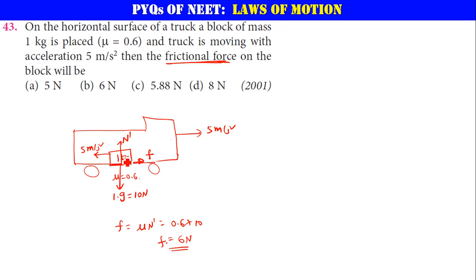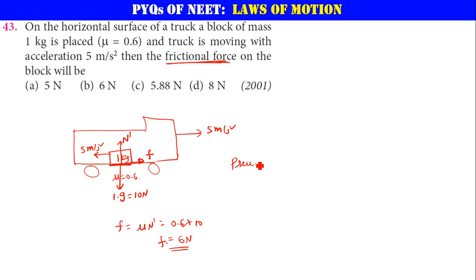Okay. This block is trying to move from this. So now if I apply F net is equal to ma here. Acceleration is in this direction. Therefore, friction will be acting in this direction. All right. So what is F net here? F net is equal to, just a minute. Let us find out the pseudo force here. Sorry. Let us find out what is pseudo force here.